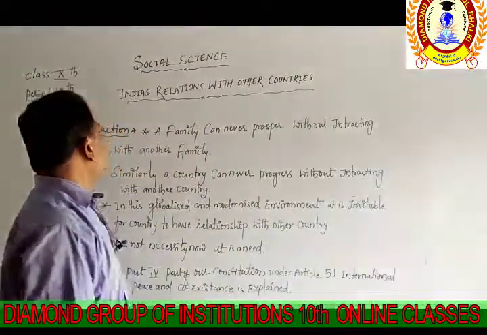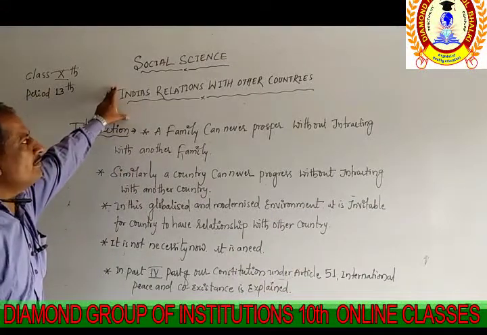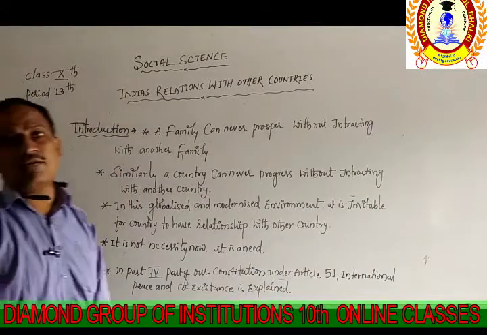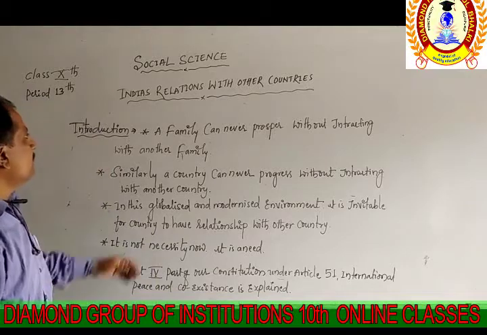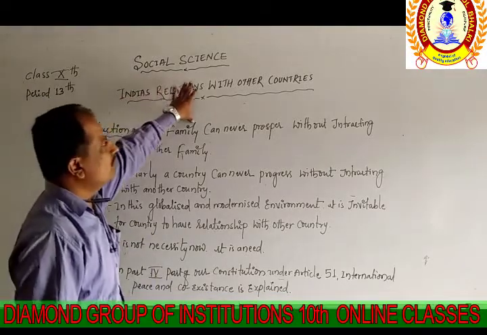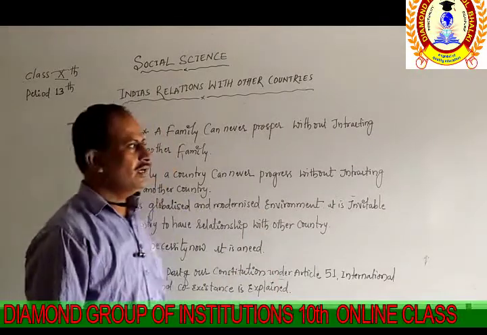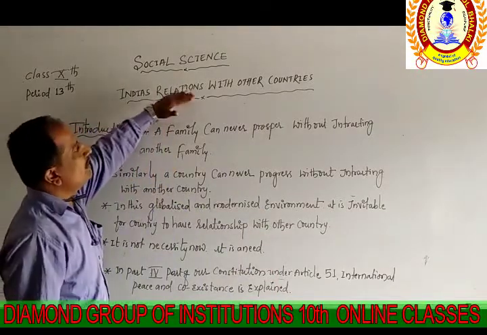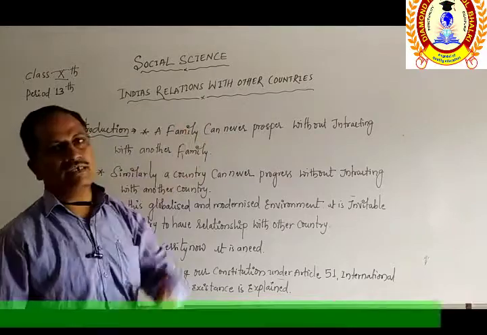In this class, we are going to discuss a new chapter related to political science. That is the third chapter. The name of the unit is India's relations with the other countries. What? India's relations with the other countries.